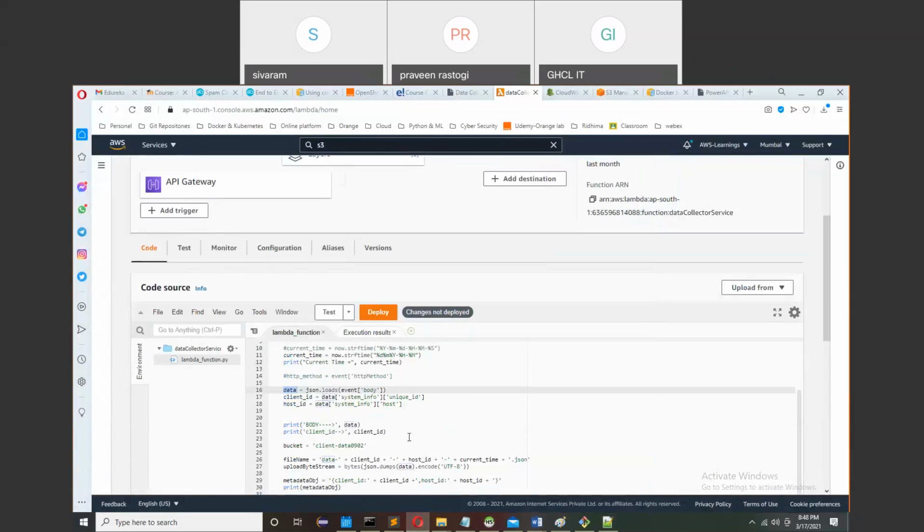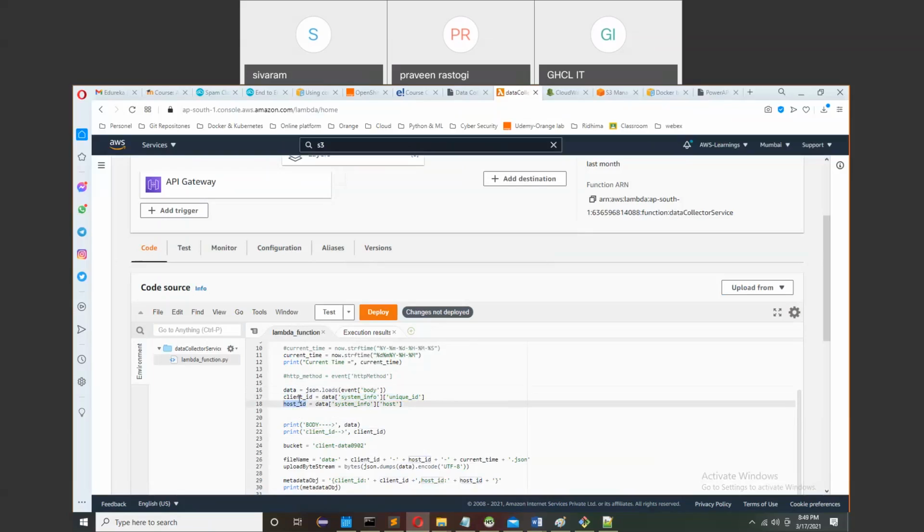So to make the name, if you see in the data, here is how I set the file name on the server. You can see I first take the system info and then the unique ID. Whatever data is coming from the client, first I extracted the client ID, then the host ID.